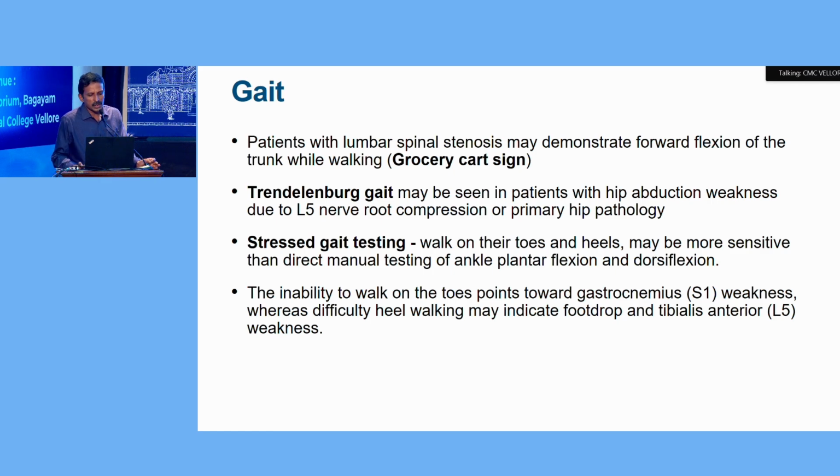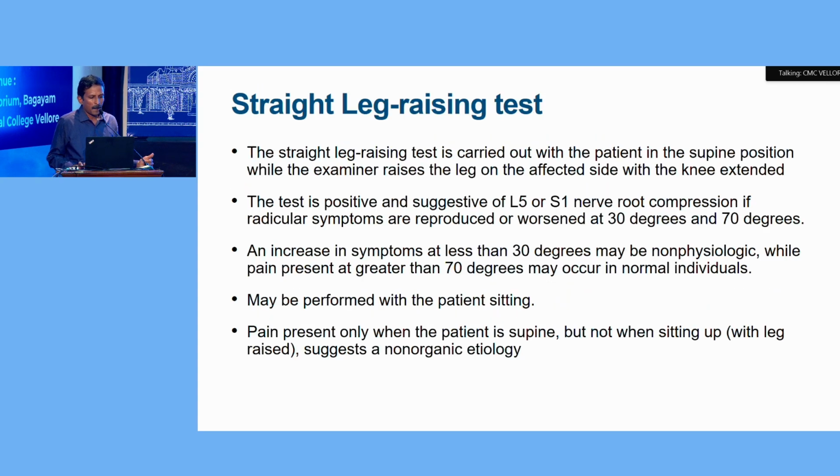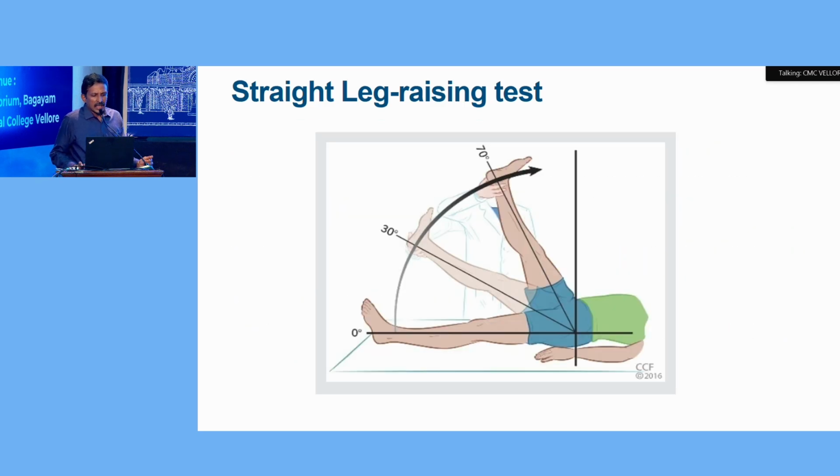Inability to walk on toes points towards gastrocnemius weakness, which is S1, whereas difficulty walking on heels indicates foot drop, L5 root weakness. So these are the various maneuvers that can be tested. SLR is the straight leg raising test, in which the examiner raises the lower limb, and when the patient's symptoms reproduce between 30 to 70 degrees, it means L5 S1 root involvement is there. So any pain less than 30 or more than 70 is considered a normal response.